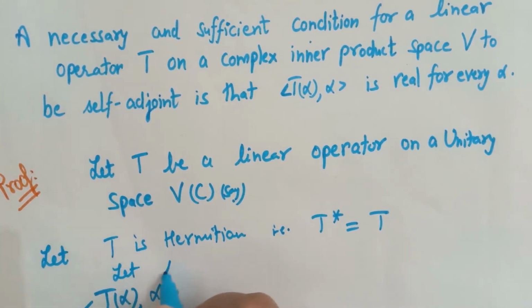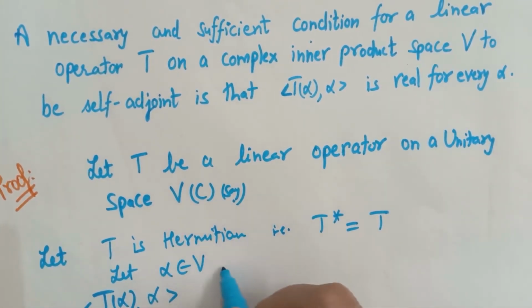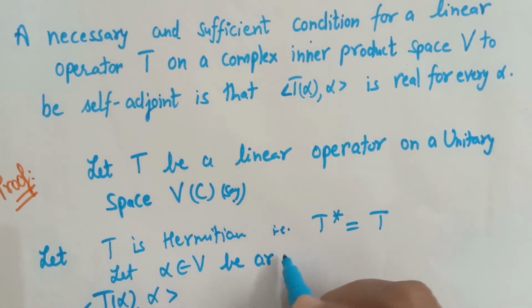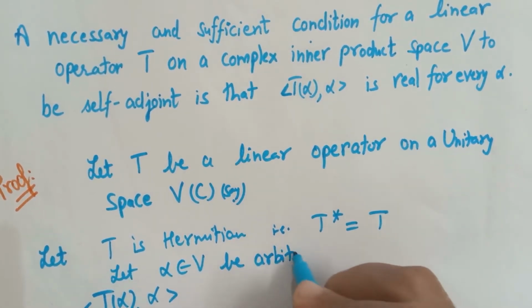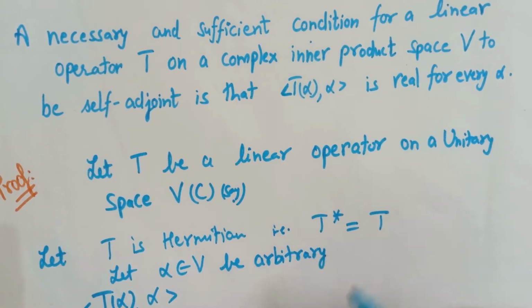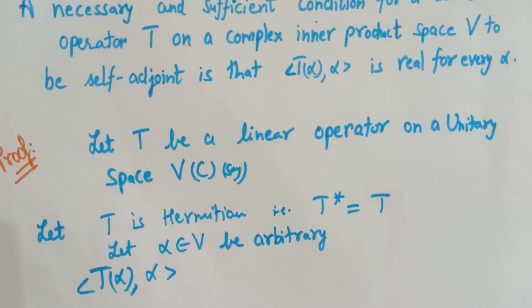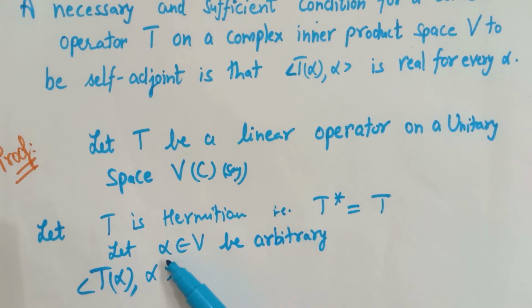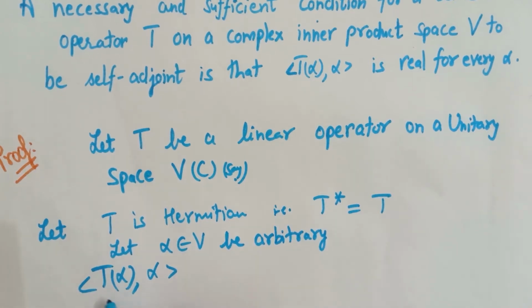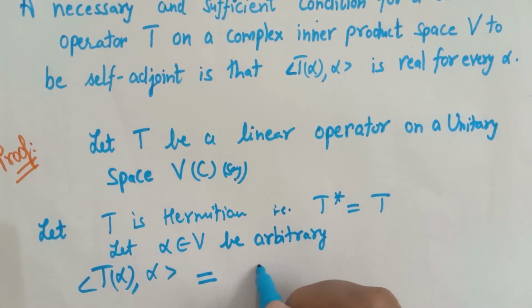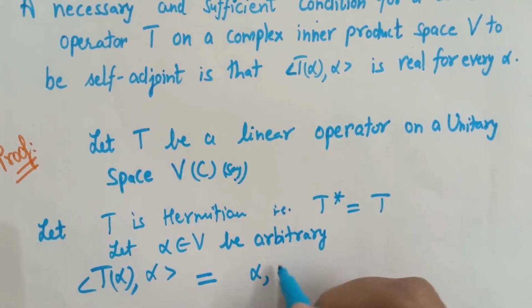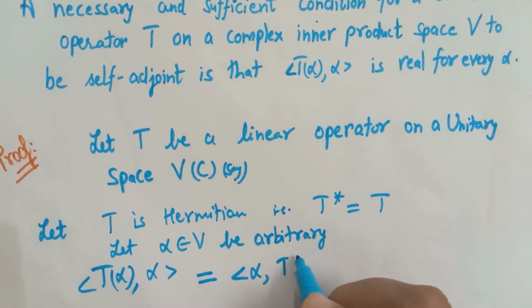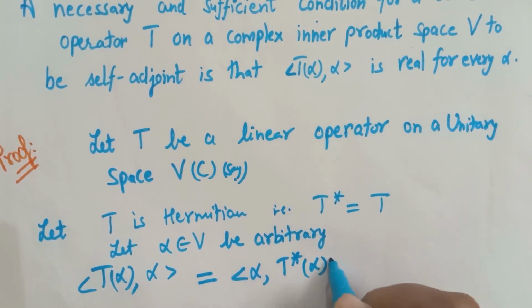Let alpha be an arbitrary element of V. If we prove that this condition holds for this arbitrary vector, that means it holds for all vectors of V. So by the definition of adjoint, we can write this as the inner product of alpha with T star of alpha.